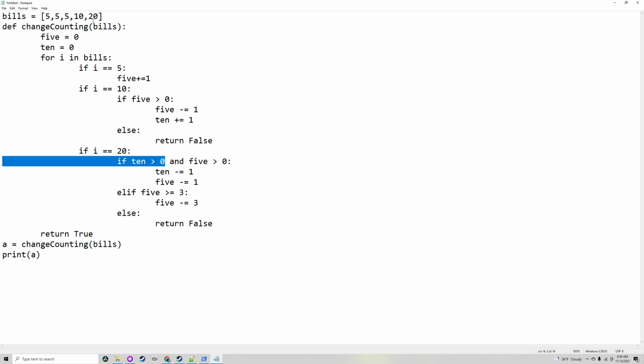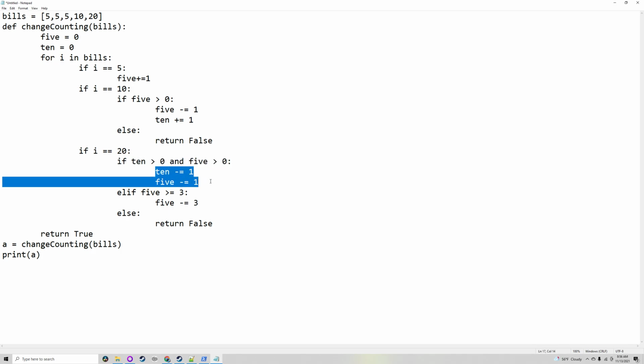And if I is 20, that means if you have at least one 10 and one 5, then you can just use one of each, decrementing them both. And if you don't have a 10, then 5 has to be bigger or equal to 3 to give change, because 5 times 3 is 15, just like 10 plus 5 is 15. And 15 is how much change you need. So you decrement 5 by 3 if you do have at least three 5s.